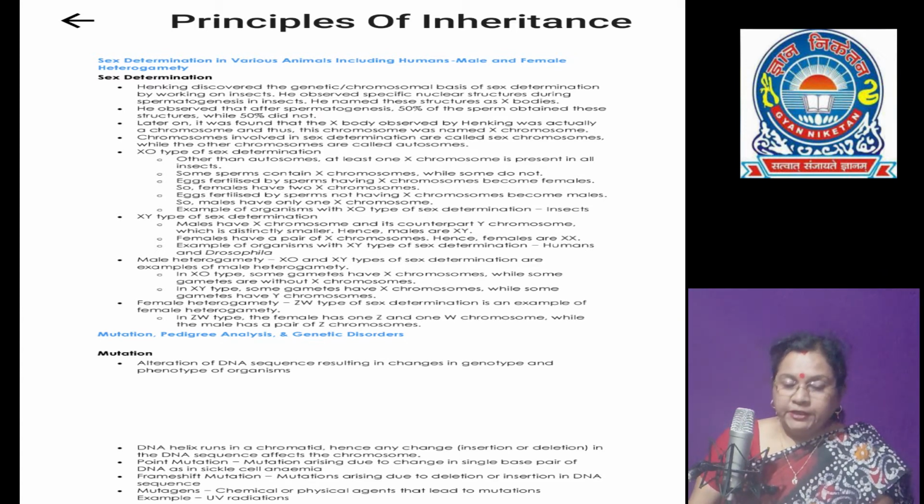When the ovum is fertilized by a sperm with the X chromosome, it develops into a female child, whereas when the ovum is fertilized by a sperm carrying the Y chromosome, it develops into a male child. So, the genetic constitution of the sperm, that is the male, determines the sex of the child.